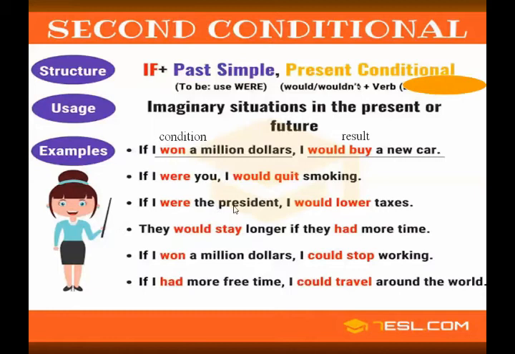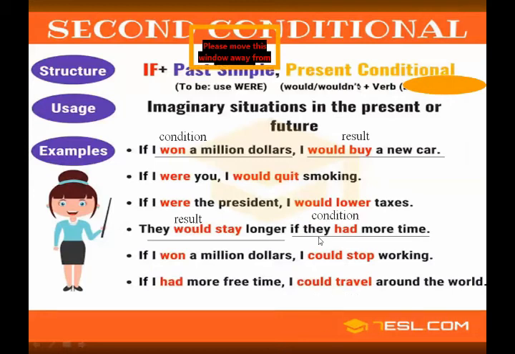Now, second example: if I were you, I would quit smoking. If I were the president, I would lower taxes. They would stay longer if they had more time. Now, this is also a sentence in which the result clause comes first. They would stay longer. You see, we use would and the first form of the verb in the result clause, and then in the condition clause we use if they had more. Had is the past simple.